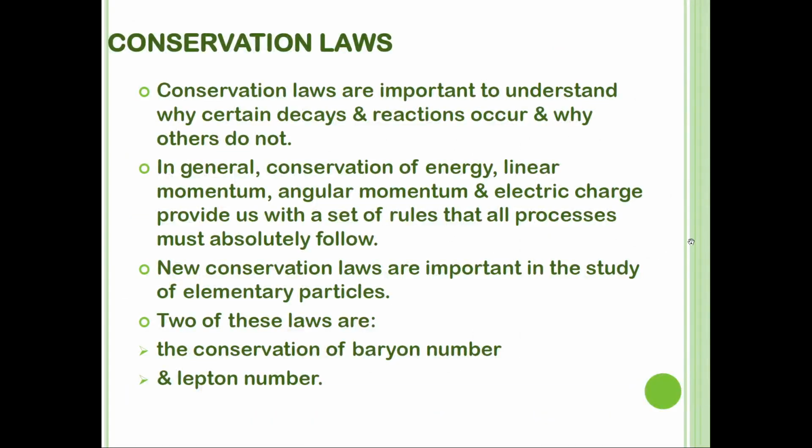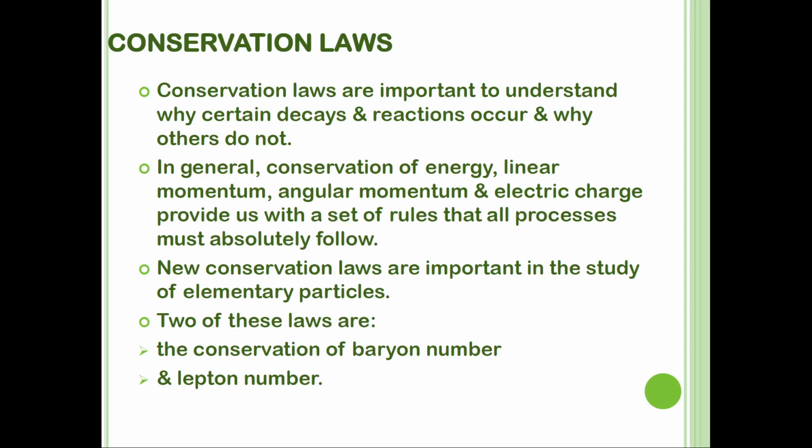First, this is the conservation law. You will learn the conservation law of baryon, lepton, and also strangeness. So what is the conservation law? As you know from before, when you learn about conservation law, the value before and after should be the same.